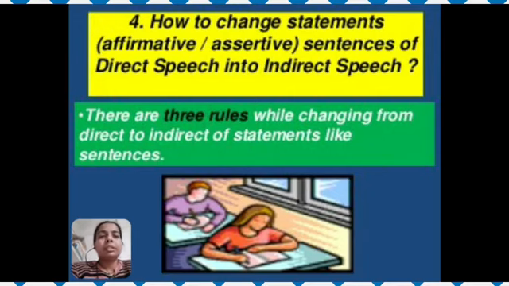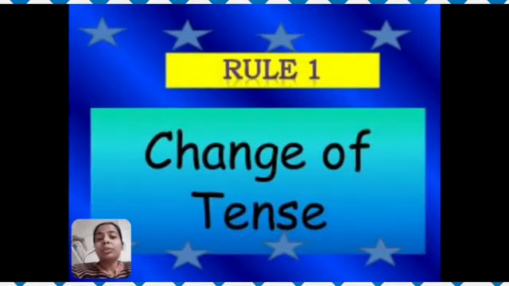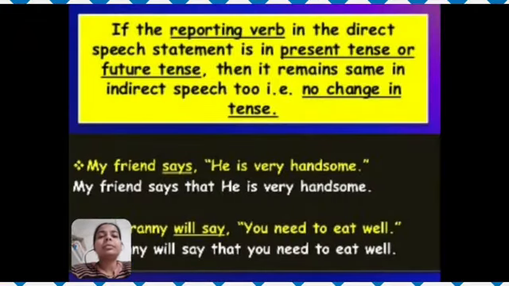How to change statements, affirmative or assertive sentences of direct speech into indirect speech. There are three rules while changing a statement from direct to indirect. The first rule is change of tense. If the reporting verb in the direct speech statement is in the present tense or future tense, then it remains the same in indirect speech too. That is, there will be no change in tense.